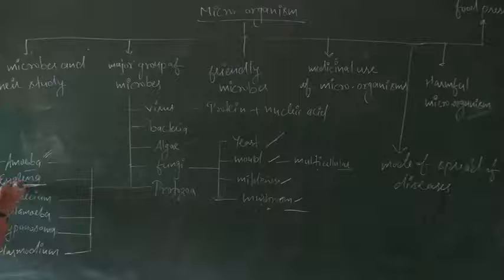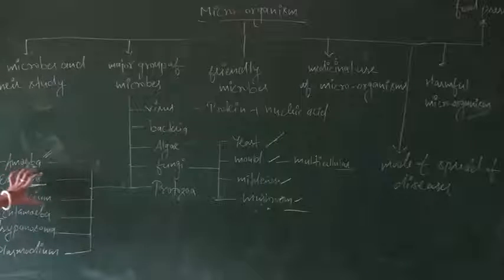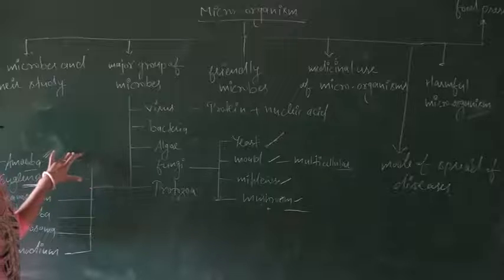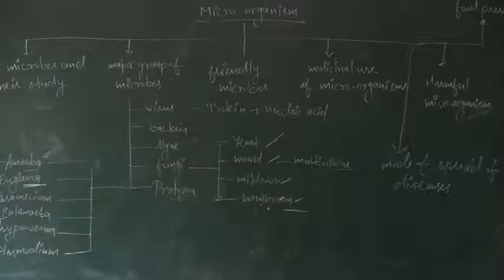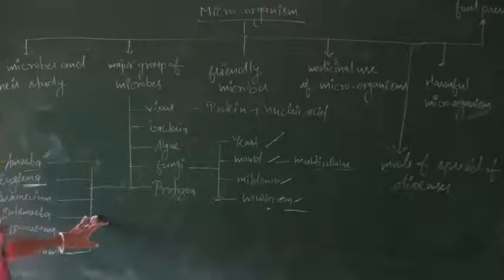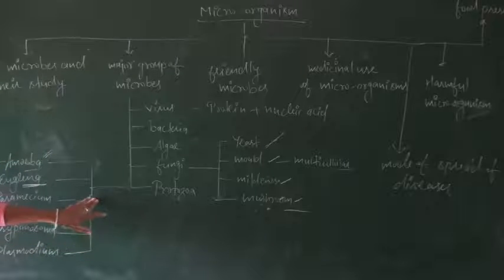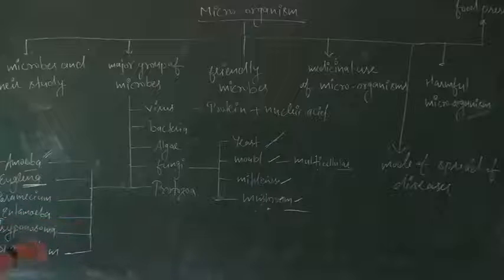These three, amoeba, euglena and paramecium, are the useful protozoa which help us. And entamoeba, trypanosoma and plasmodium are the harmful protozoa. Okay? This type of protozoa have many harmful effects on living organisms.